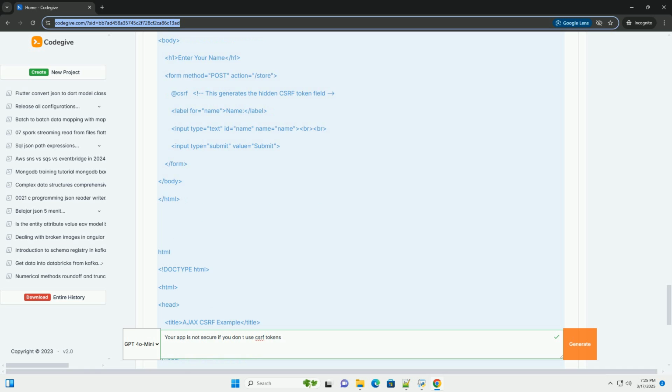Predictable request: the attacker needs to know, or guess, the format and parameters of the request that triggers the vulnerable action. This is easier for simple GET requests or POST requests with common parameter names. No extra authorization checks: the target website doesn't require additional authentication factors for sensitive actions, like password confirmation, 2FA, etc.